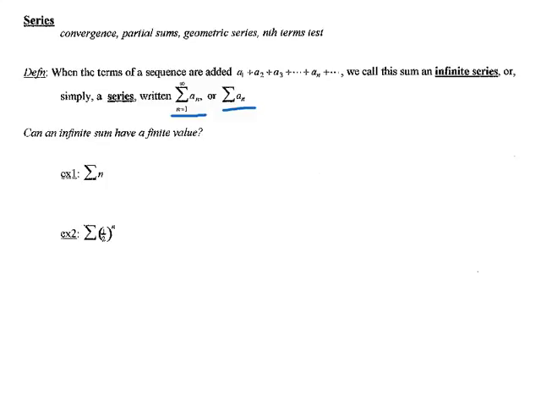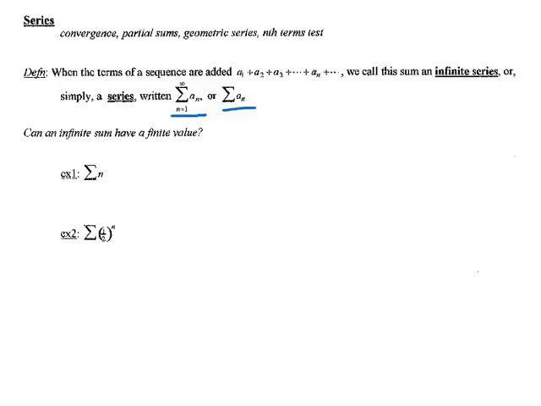So just like we were talking about with our improper integrals, now we're not just looking for a pattern in the list of numbers here. We want to know if we sum an infinite number of terms, can that sum have a finite value? And we're going to see that there's a variety of answers to this question. Okay, so